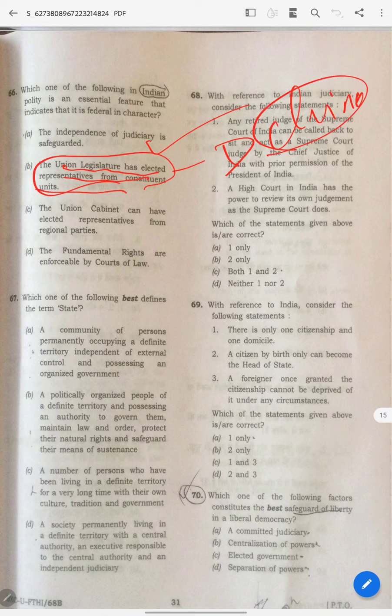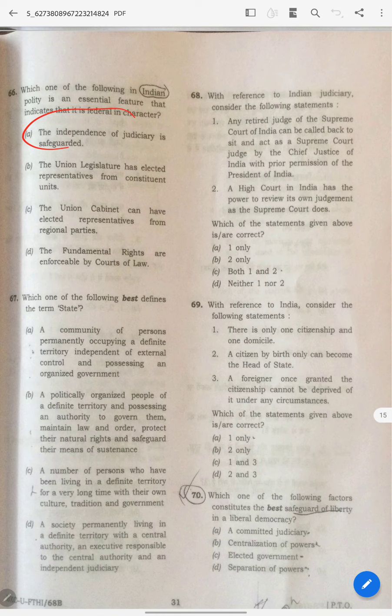If at all China makes an election, it will have, though it has a dictatorship or is authoritarian. It doesn't mean that going to parliament from a different constituency is a federal feature. No, it is irrelevant. So the answer is A.